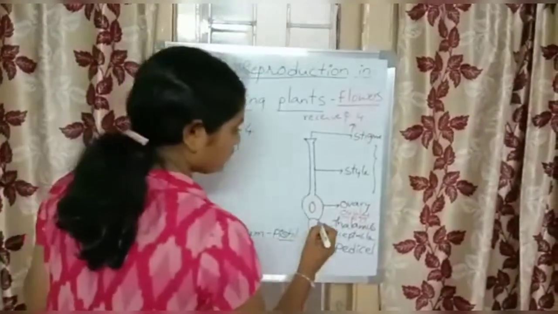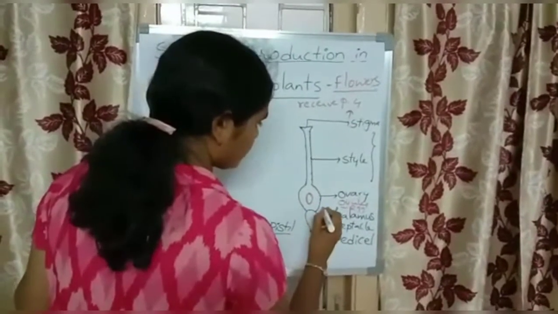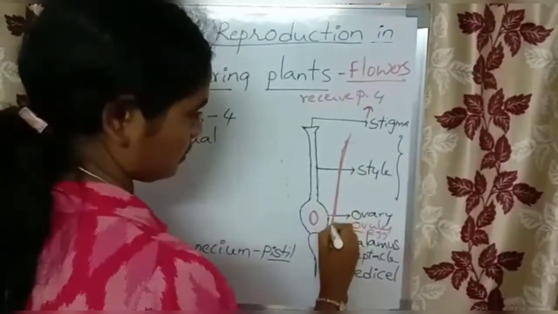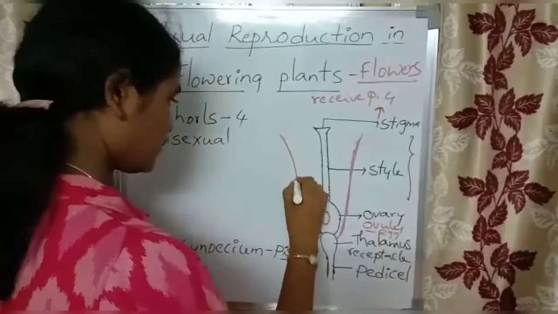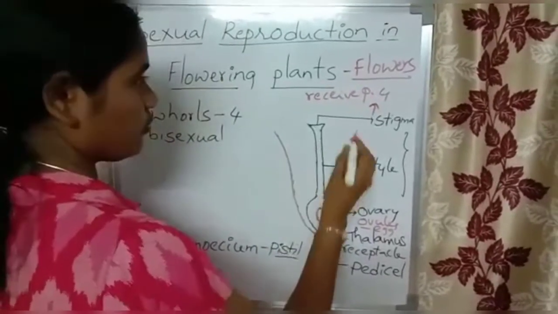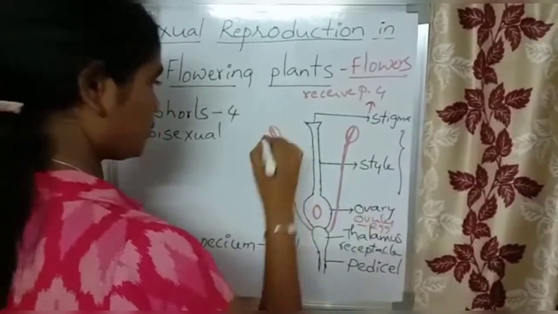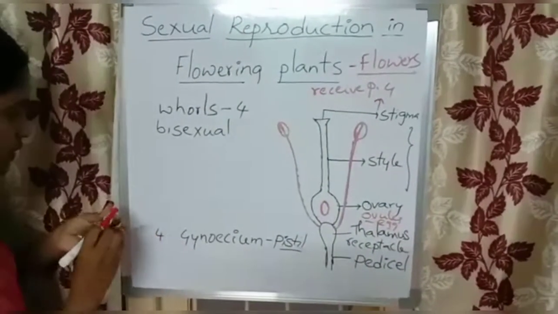And next, the 3rd whorl from outside to inside. The 3rd whorl present on the thalamus from outside to inside is androecium.